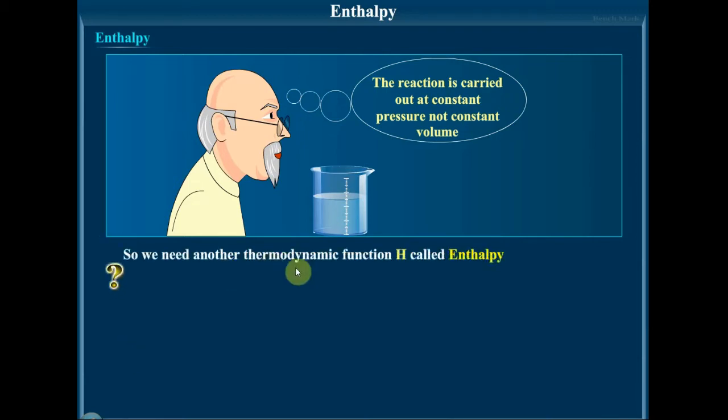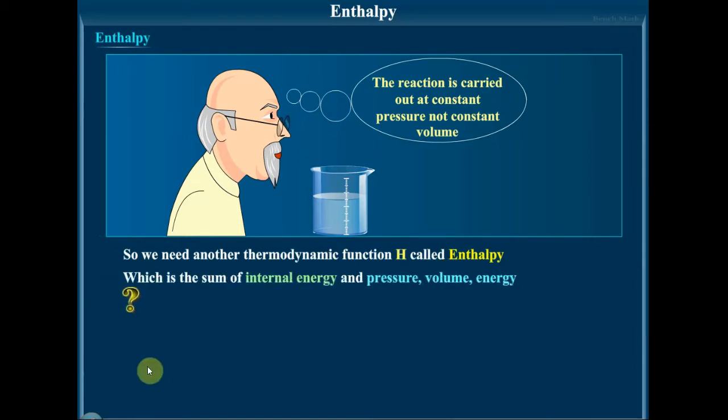As I told you earlier, we need to introduce another thermodynamic function, which is called enthalpy, when the volume is not kept constant. And what is enthalpy? It is the sum of internal energy and pressure-volume energy, because some work is also used for expansion and contraction. So internal energy plus the energy used for expansion and contraction, the sum of these two is termed enthalpy. Enthalpy is represented as H = U + PV, where U is the internal energy.